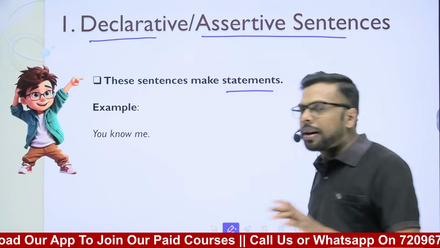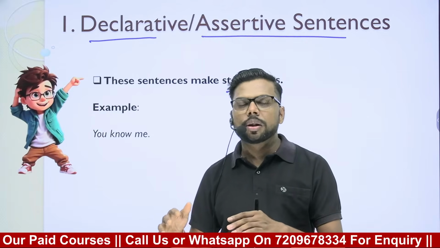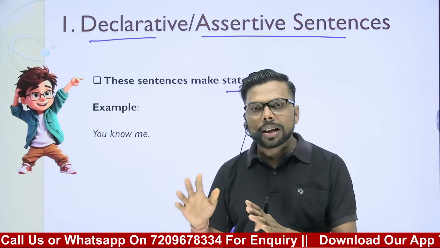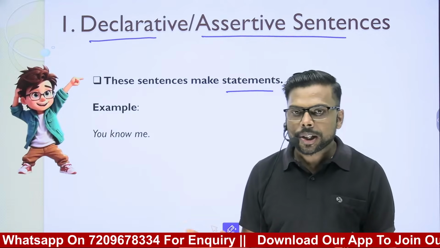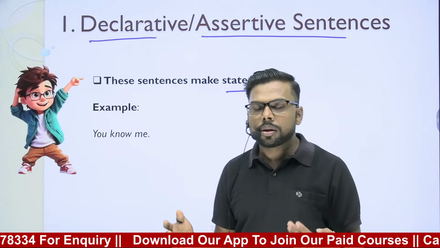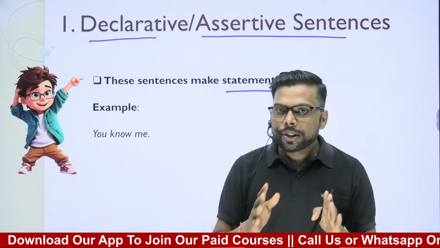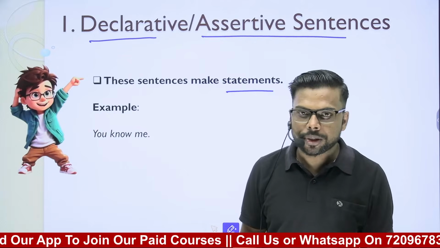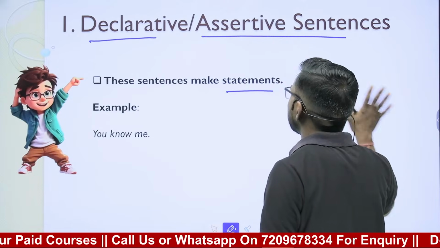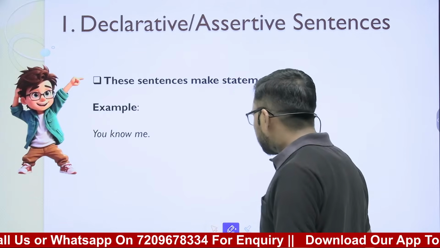So in an assertive or declarative sentence, we just give a fact, we just tell something. We can't ask questions by using declarative sentences. We can't give orders, or make requests with the help of declarative sentences. Declarative sentences are used just to state a fact, just to give you information. So these types of sentences are called declarative or assertive sentences, that show assertion or declaration, right?